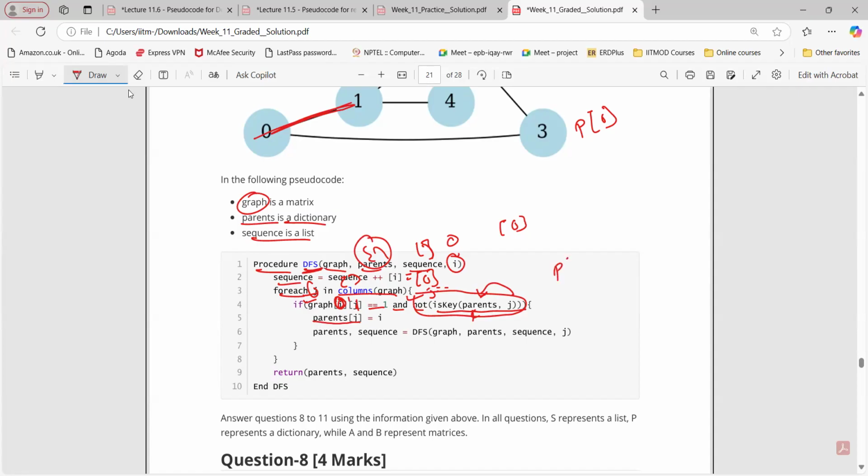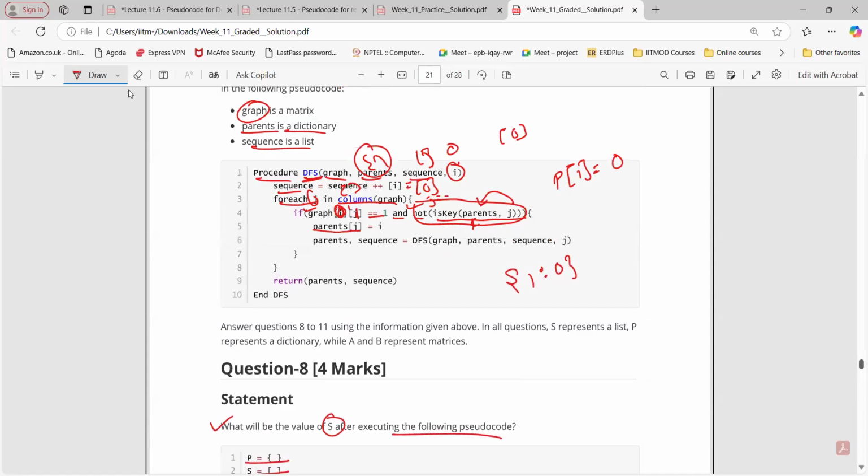So parents of 1 is equal to I, that is 0. So in the dictionary, which is initially empty, we are adding 1 with corresponding value 0, right? Sir, one element we are adding before sending it as an argument, right? 0 as key and value as -1.